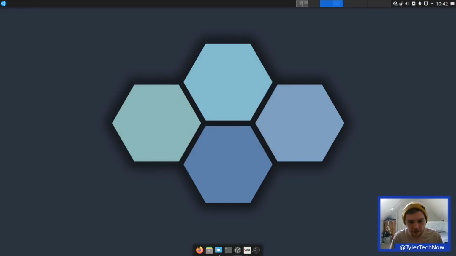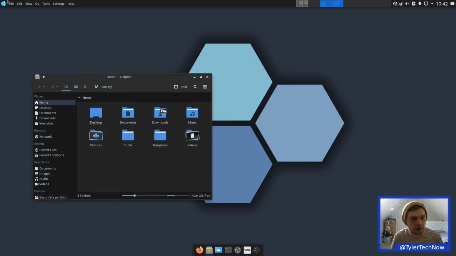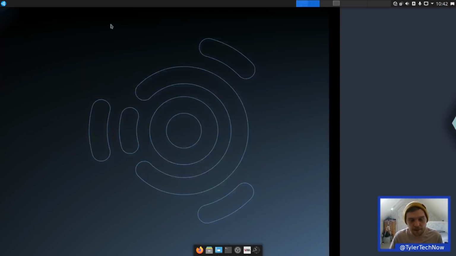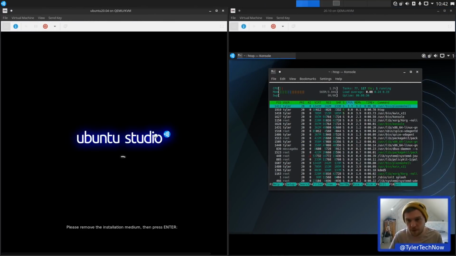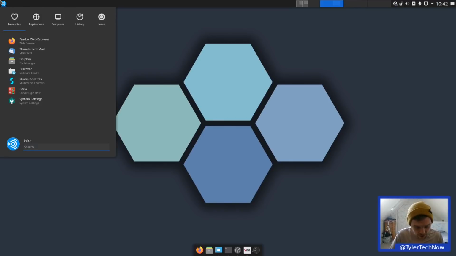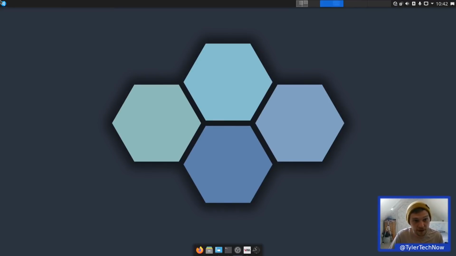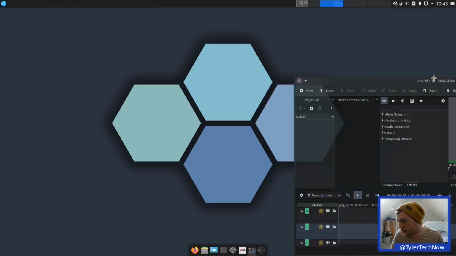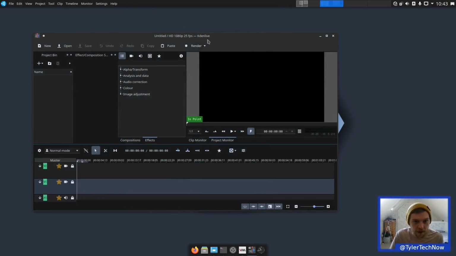So if we open up a fresh window of Dolphin, there we go. So we've now got our global menu appearing at the top there, which have all the same settings that you would have found in here, but now it gives you a bit more space. Okay, let's just press enter there. So as this is the latest version, you will also have Kdenlive, the latest version, which is 20.04.1, I do believe. It is indeed. So there is our Kdenlive.